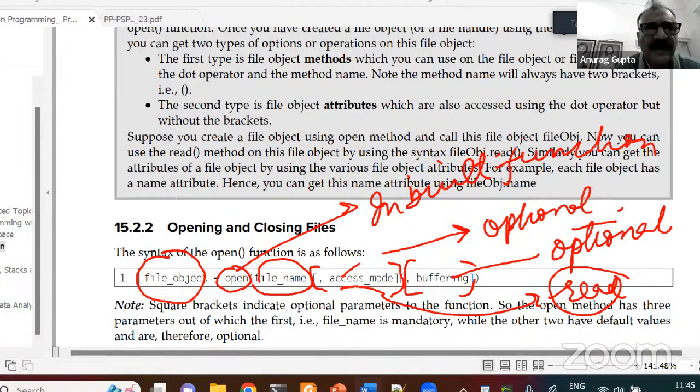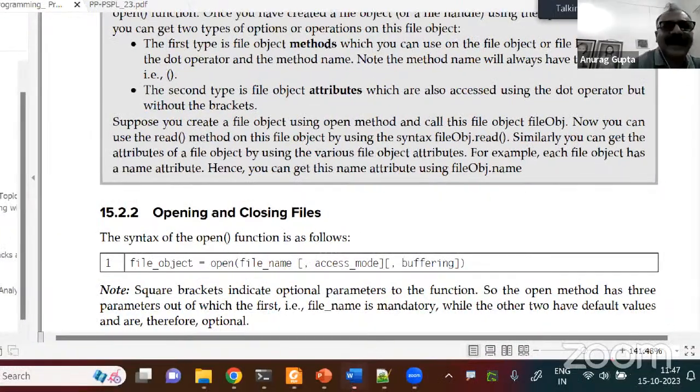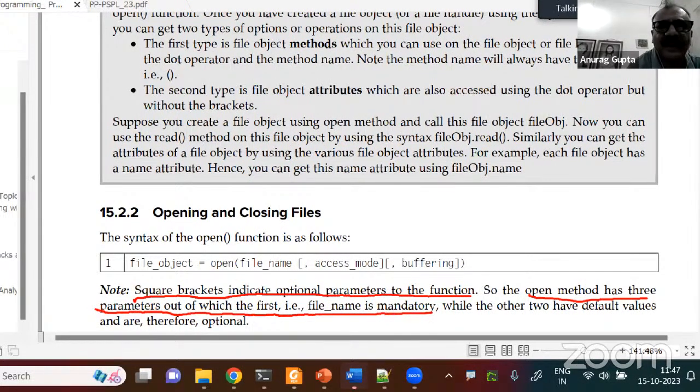Let me just again specify it. Square brackets indicate optional parameters to the function. So the open method has three parameters, out of which the first, that is file name, is mandatory, while the others have default values. That is why the file name is there without any square brackets.